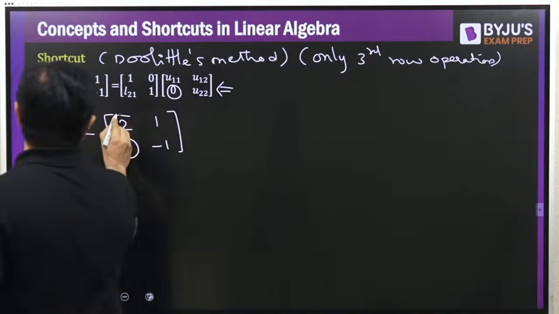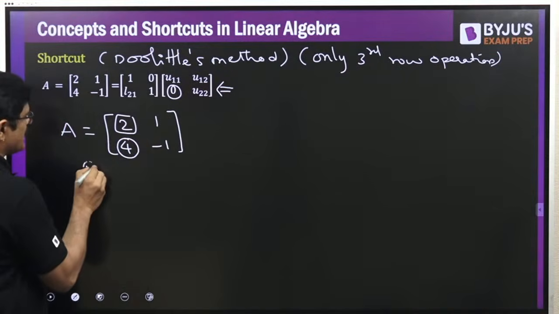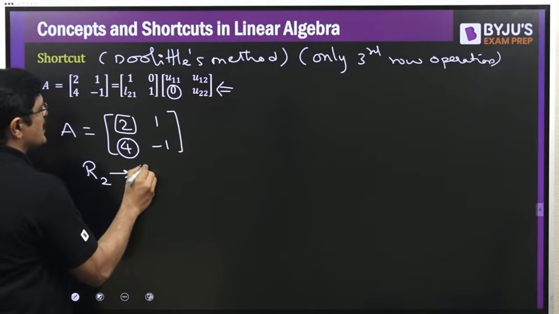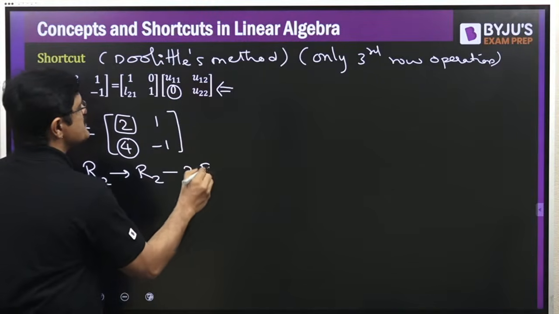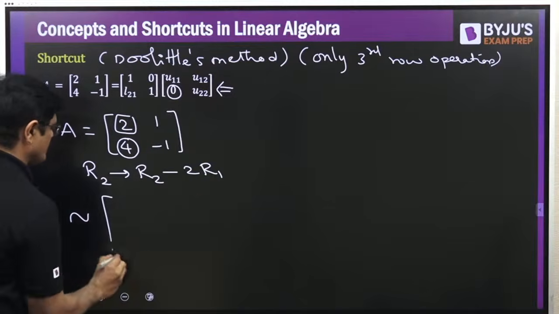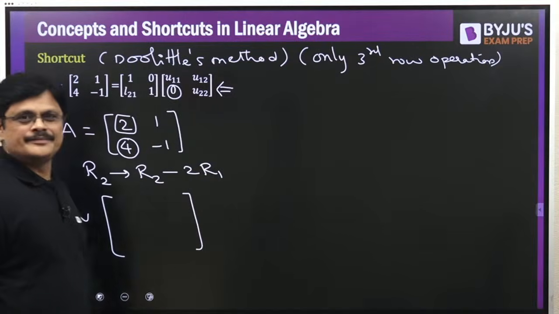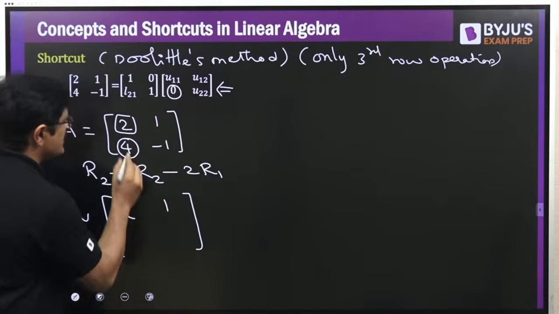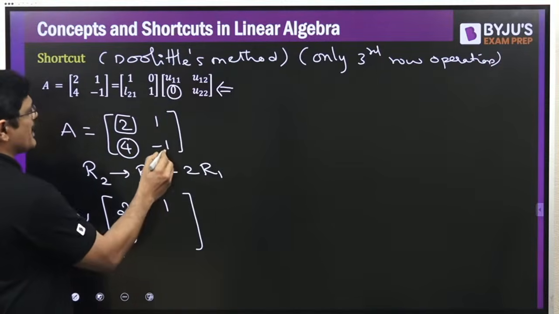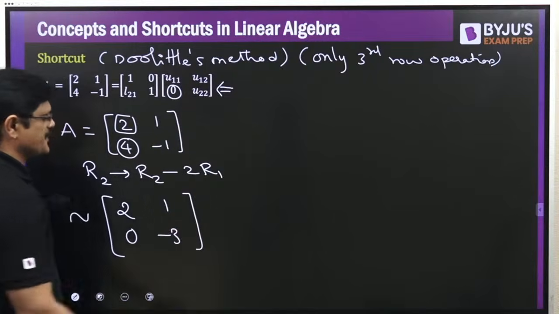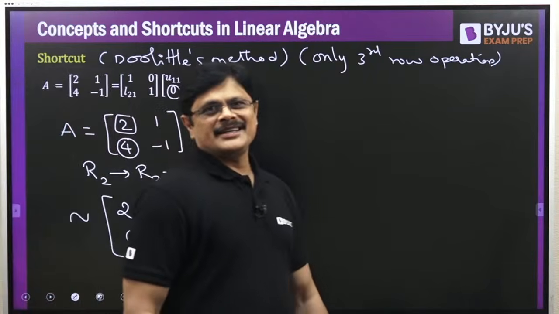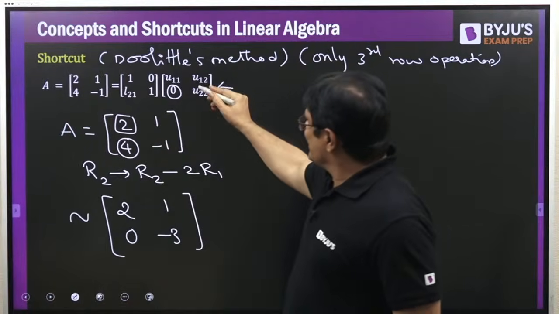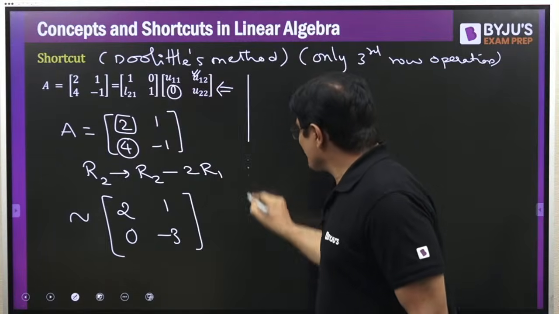How do you make it, sir? R2 is R2 minus 2 times R1. Got it? Now the first row as it is; this is 4 minus 4, 0. Now minus 1 minus 2, that is minus 3. And your upper triangular is ready.